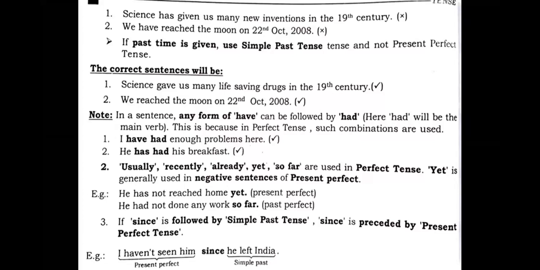So 19th century means, as referred here, past time. That's why the past indefinite tense is used. And the next one is when you talk about we have reached the moon on 22nd October. This is also the past time, students.